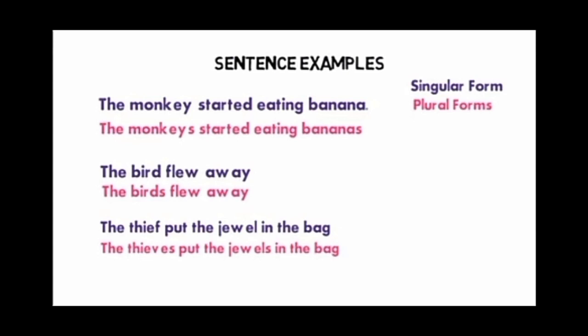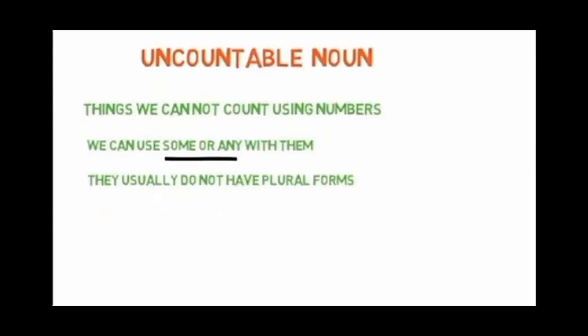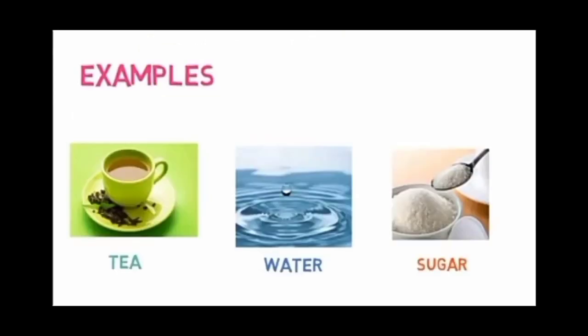Next, we'll move on to uncountable nouns. Things we cannot count using numbers are known as uncountable nouns. We can use some or any with them. Uncountable nouns usually do not have a plural form. Earlier we learnt that countable nouns have singular and plural forms, but uncountable nouns have no plural form. Example: tea, water, sugar.